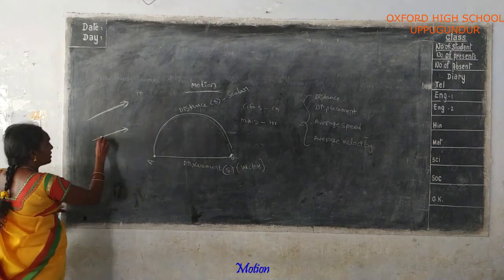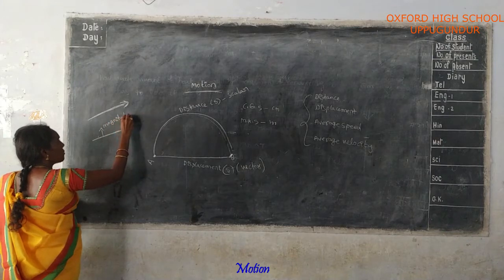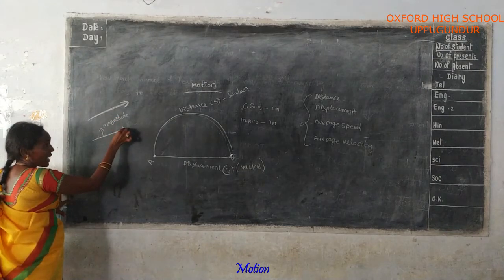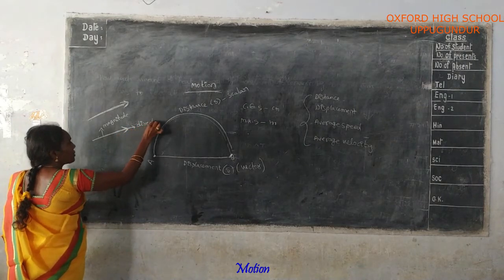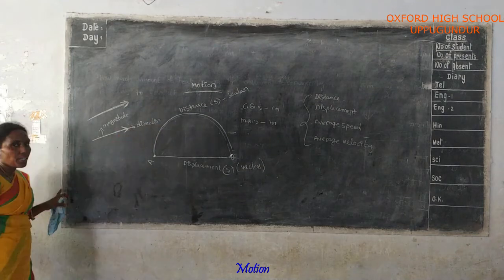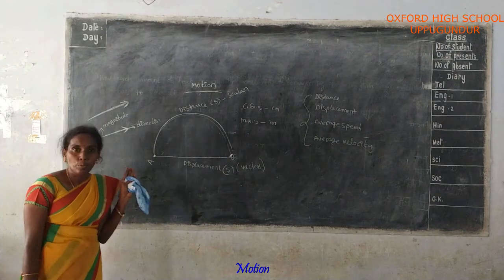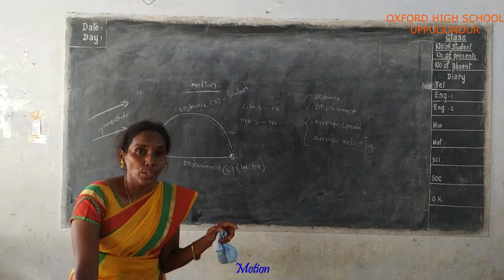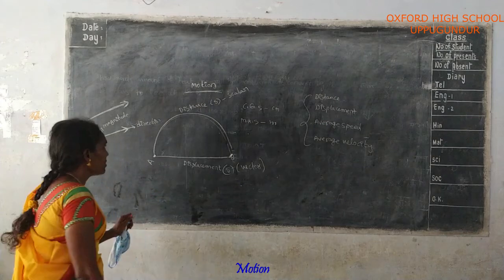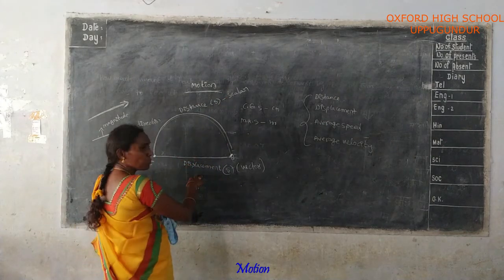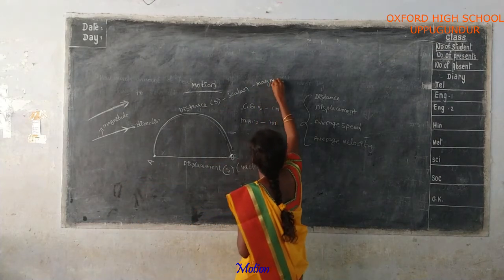Here, the length of the vector indicates the magnitude. The arrow always represents the direction. Now listen carefully. Distance and displacement both are physical quantities represented by the same letter, and the units of both quantities are the same, but one is a scalar and the second one is a vector. Distance is a scalar and displacement is a vector. Scalar means it has only magnitude but no specified direction.